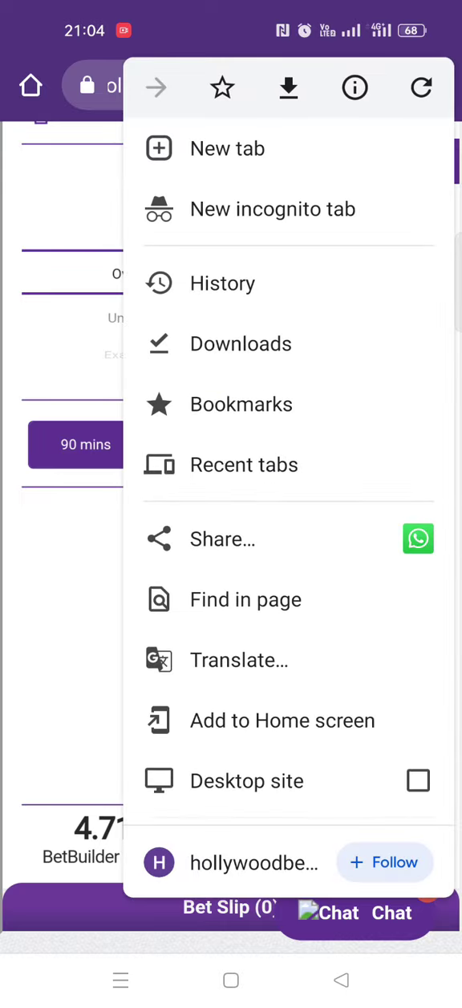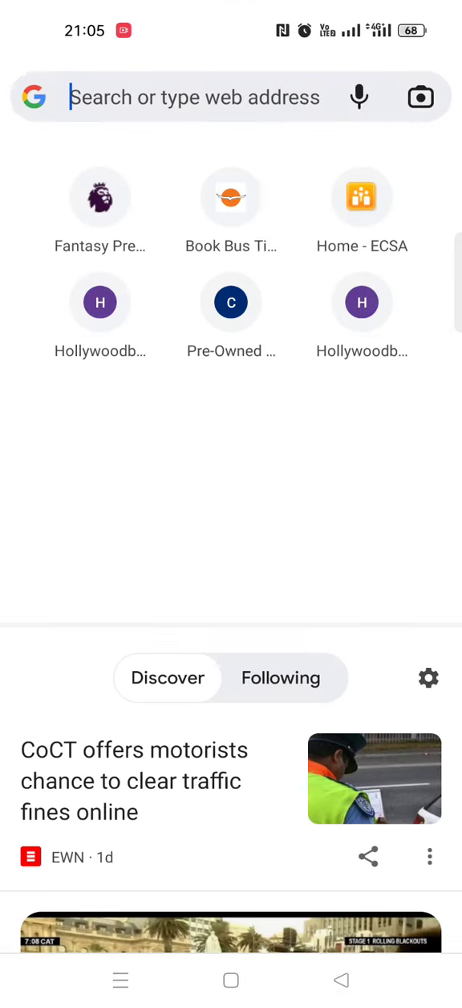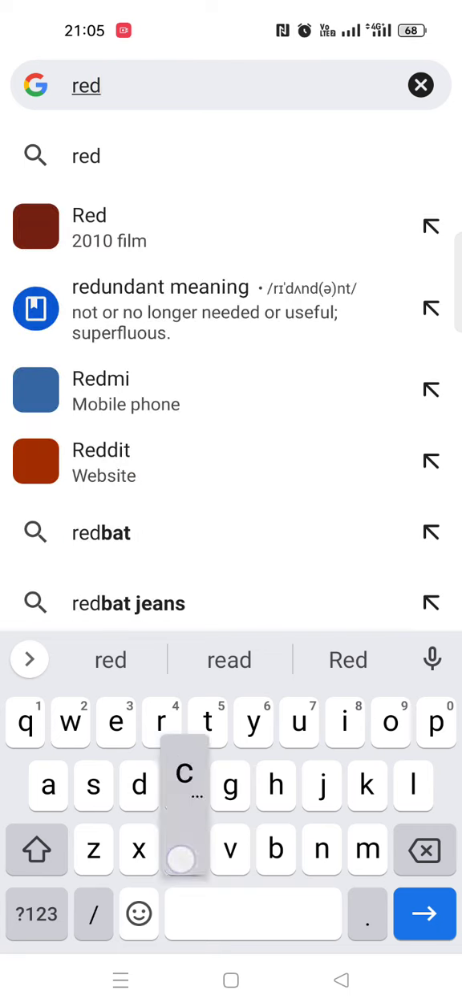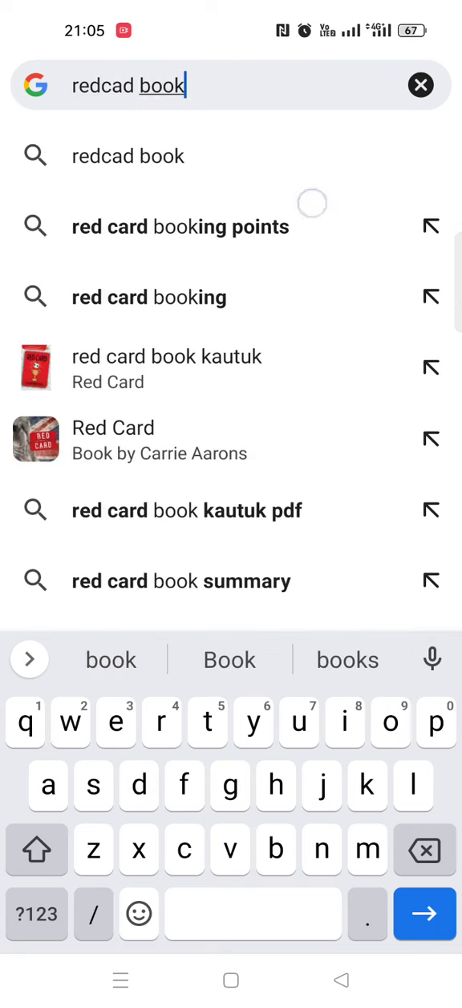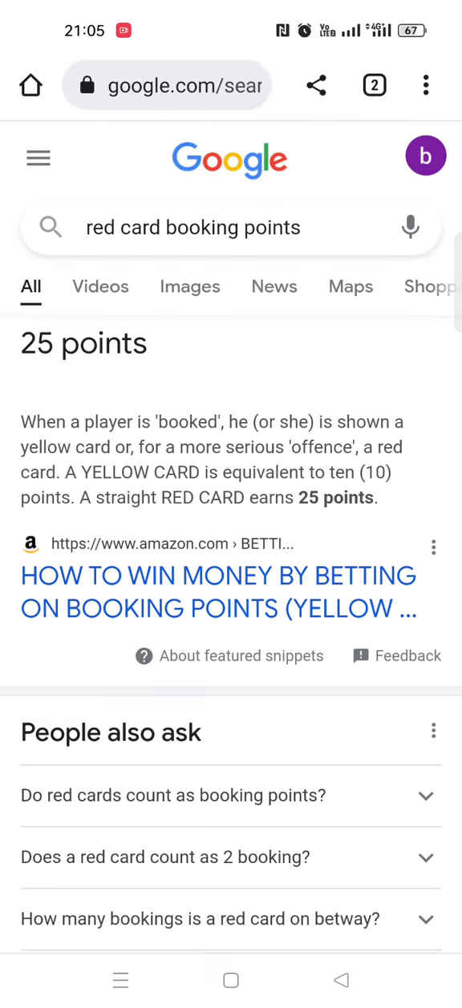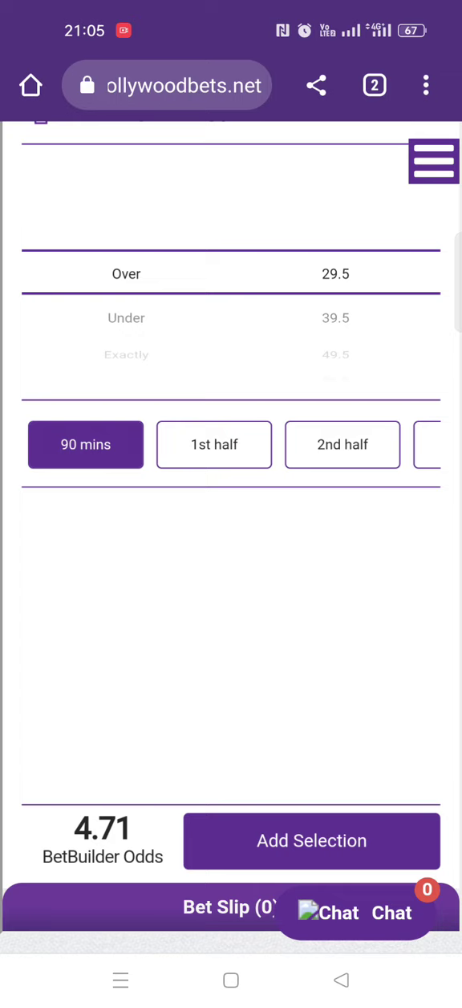Let me just double check that for you. A red card, booking points. Let's see. Yes, there we go. A red card is basically 25 points. So if there's a red card in a match, that's 25 points already.